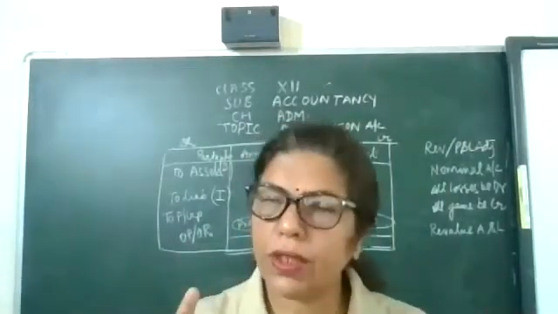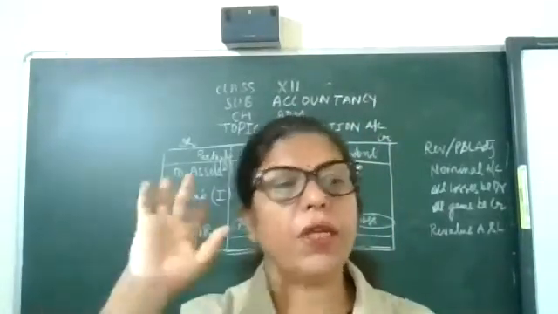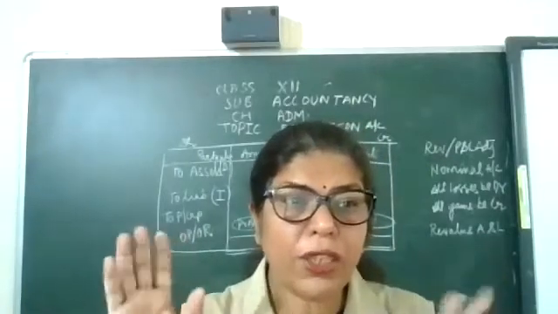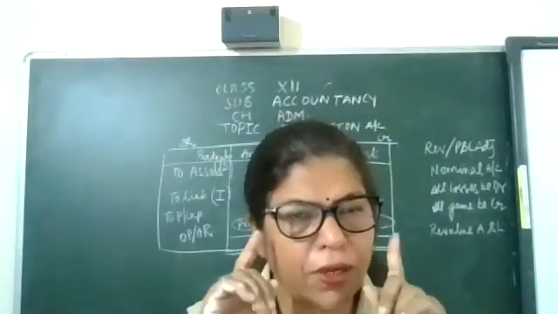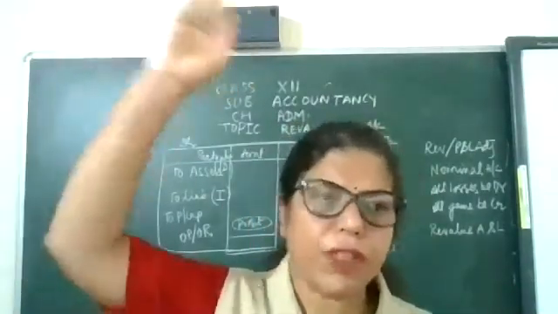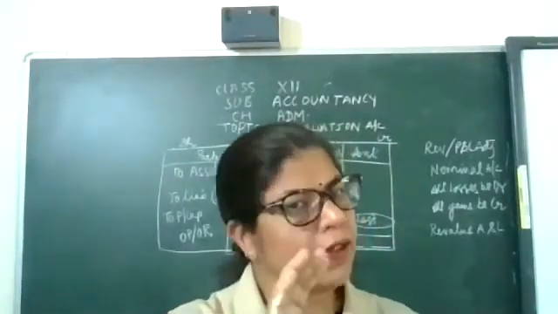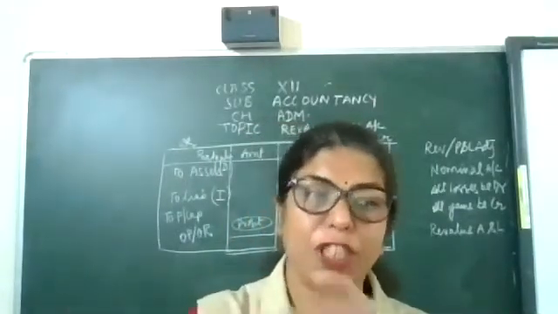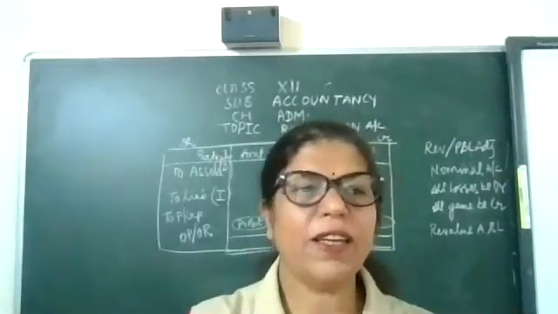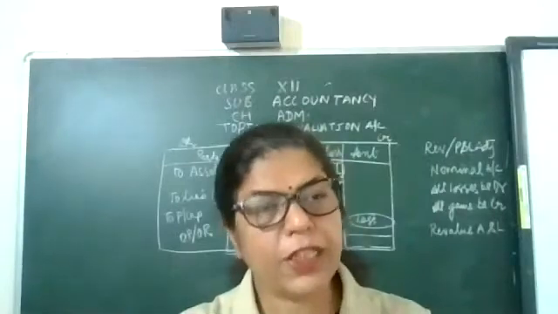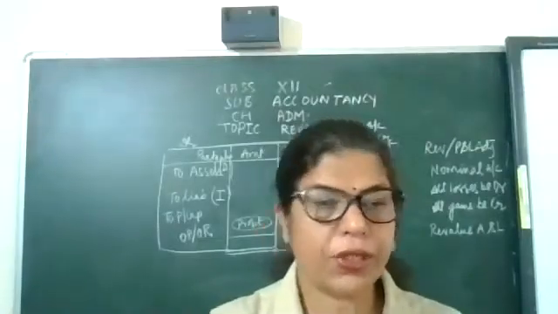Children, the revaluation account shows some profit or loss. But that profit or loss will be distributed among old partners in the old ratio. The new partner will not share that loss. The new partner will not be ready to share the old profits and old losses. Similarly, old partners will not be ready to give a share of old profits to the incoming partner. That's why that profit is distributed among OP, who are old partners, in the old ratio.